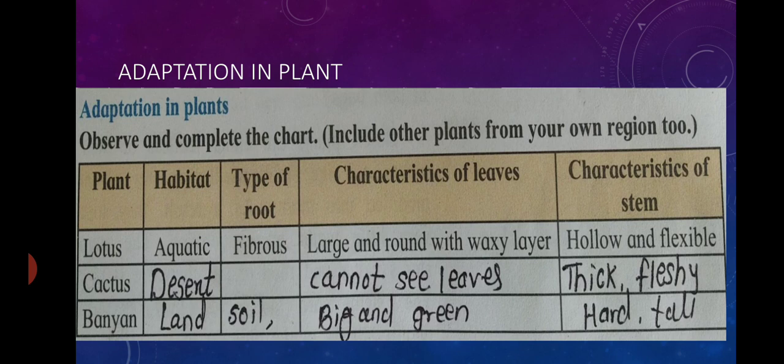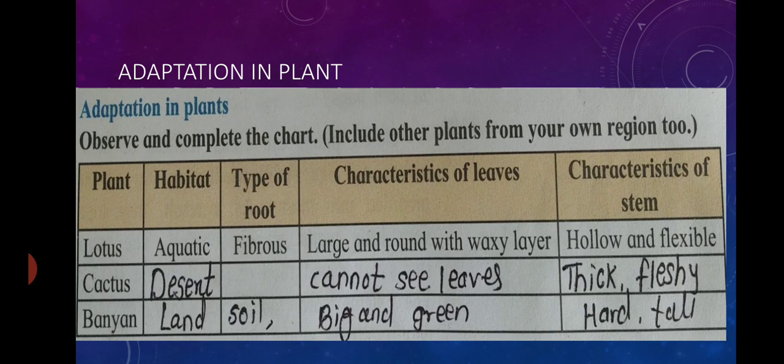Second plant, cactus. Where is it found? In the desert. What is the type of root of the cactus plant? Yes, it's deeply penetrating. And what is the characteristic of leaves? Cannot see leaves. They don't have a leaf-like structure. And characteristic of stem, thick, fleshy and green stem.